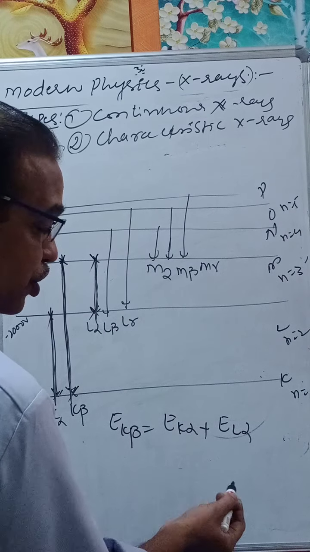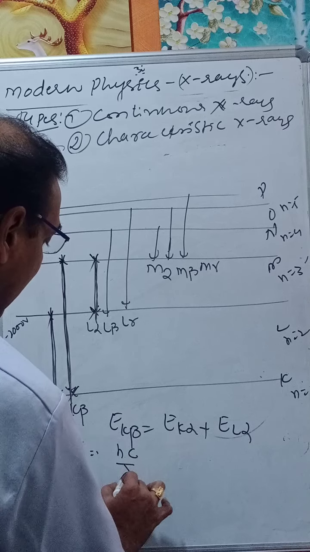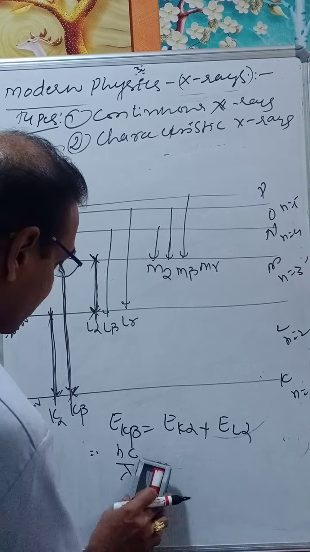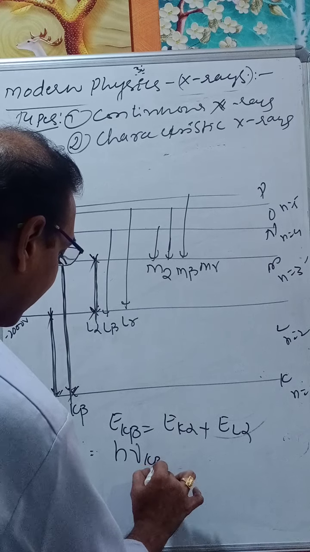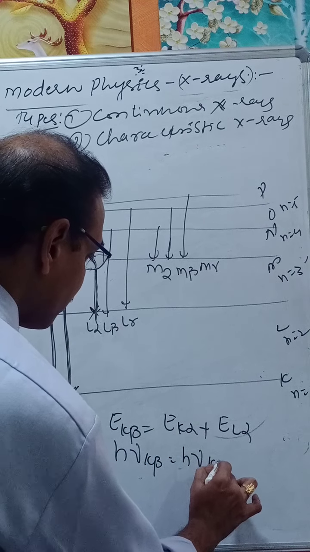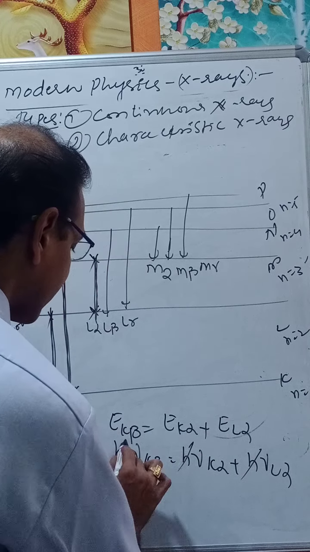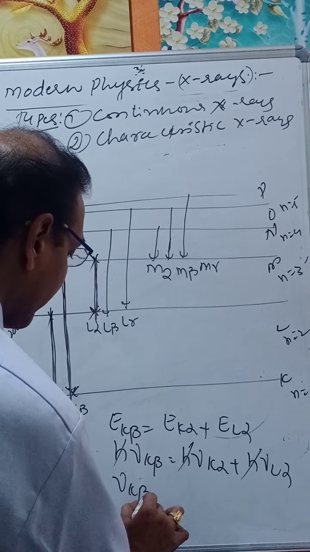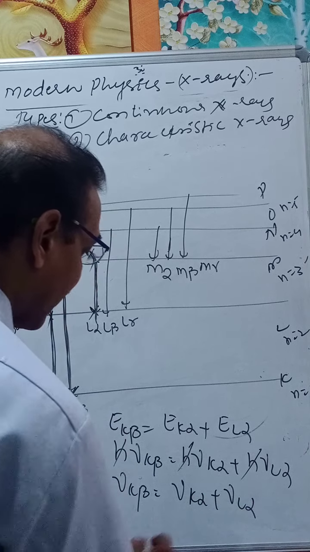Because E is equal to h nu, this implies hc by lambda. So h nu K beta is equal to h nu K alpha plus h nu L alpha. h gets cancelled: nu K beta is equal to nu K alpha plus nu L alpha.